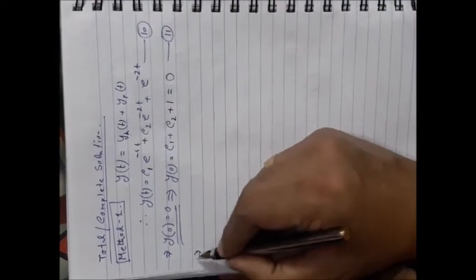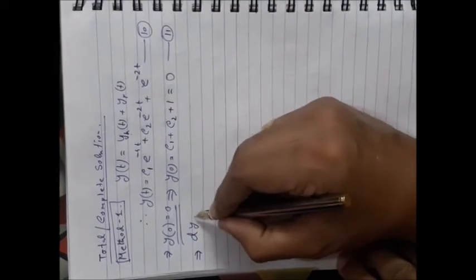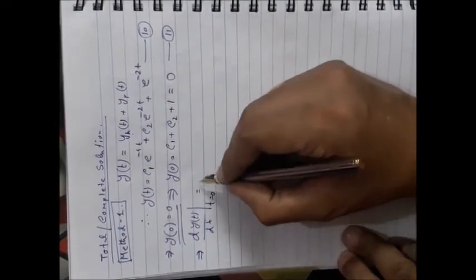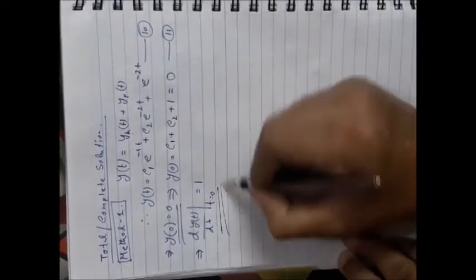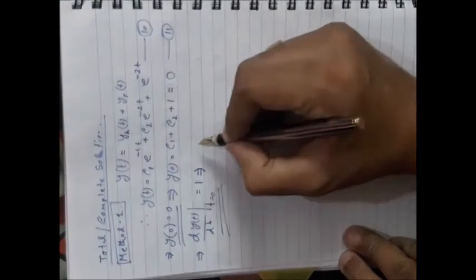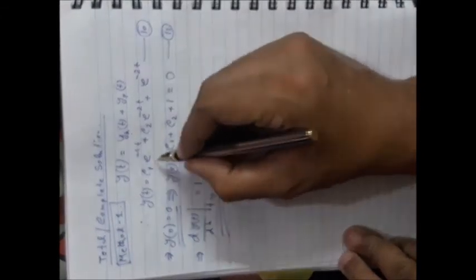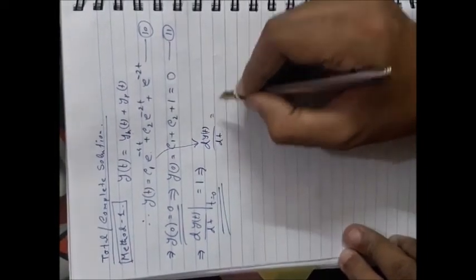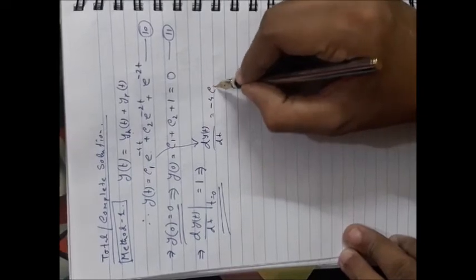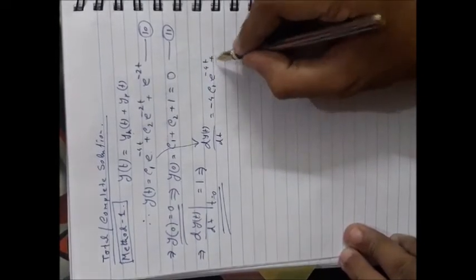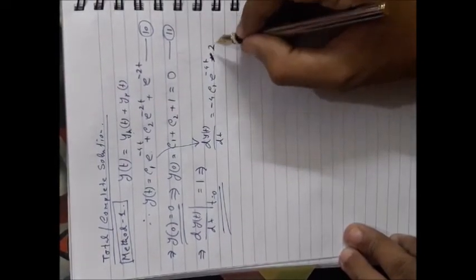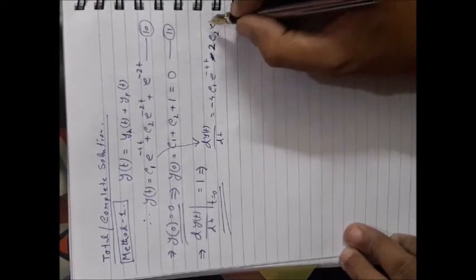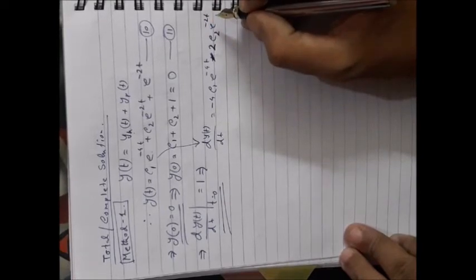And next, another initial condition is given, that is dy(t)/dt at t equal to 0 should be equal to 1. It is the second initial condition. First find dy(t)/dt from this equation. It should have the form minus 4C1 e to the power minus 4t, minus 2C2 e to the power minus 2t.